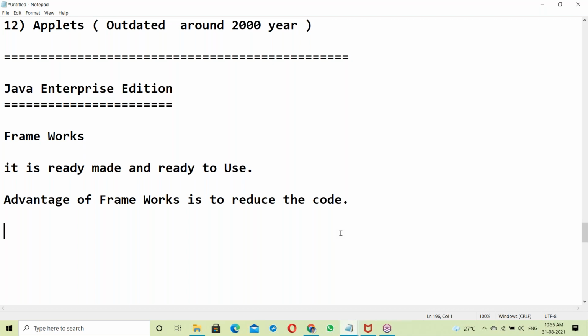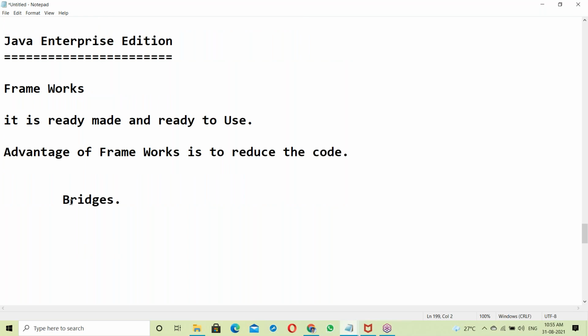I will tell you a framework example. Nowadays, how do they construct bridges? In Hyderabad, there are many flyovers. Simply, they first construct the pillars.